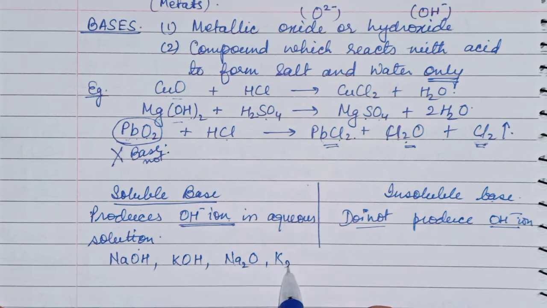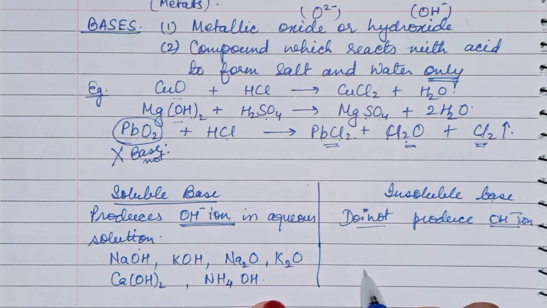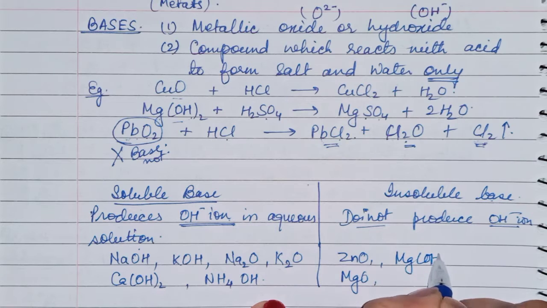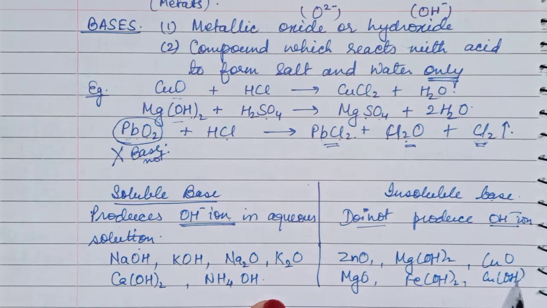Na2O, K2O, okay, and Ca(OH)2 also, and NH4OH also, okay. And other than these, all the bases are insoluble. If you are taking ZnO, MgO, Mg(OH)2, Fe(OH)2, CuO, Cu(OH)2, and so on, all these bases are insoluble bases.